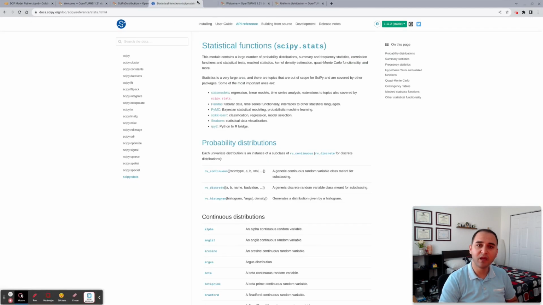Another great library in Python is SciPy. SciPy stats has an enormous number of probability distributions, discrete and continuous.